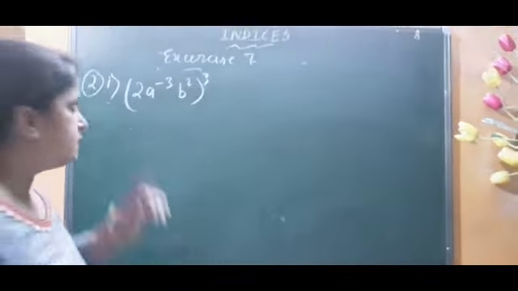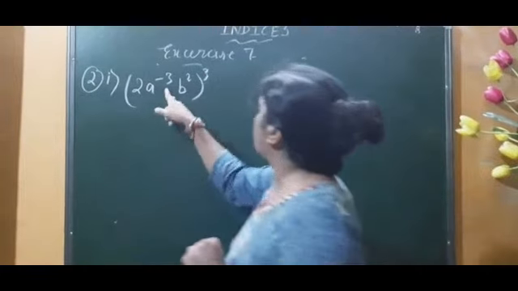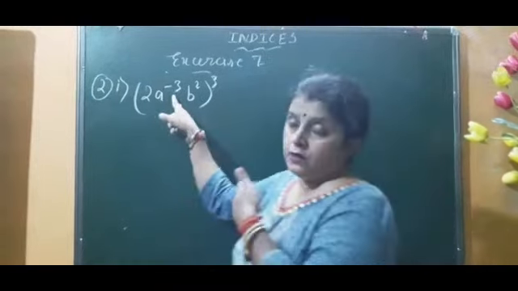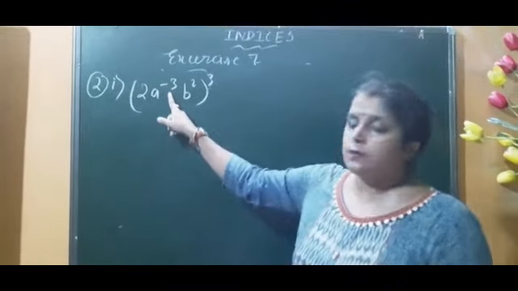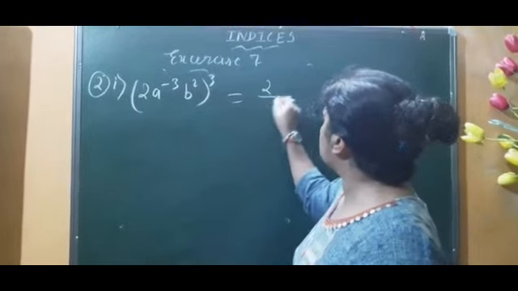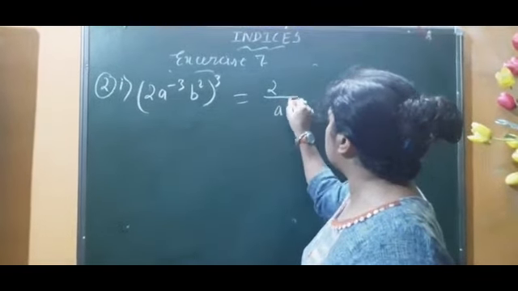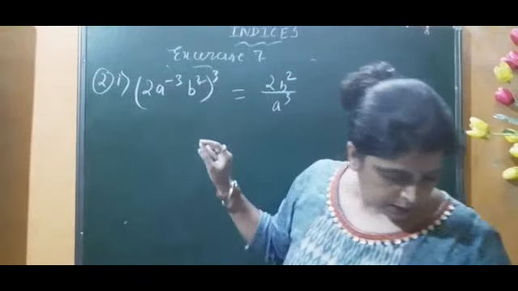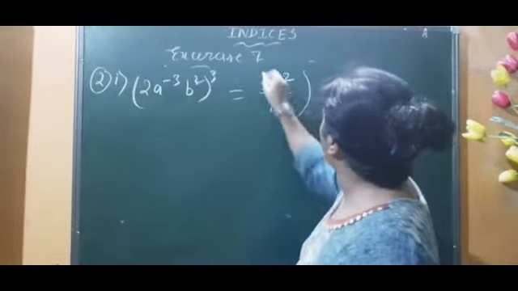We are going to solve it. As I see, there is a number whose power is minus. First of all, I want to convert this into positive powers. For that, I will copy it, and then write here a to the power 3, and here is b square, and whole cube.